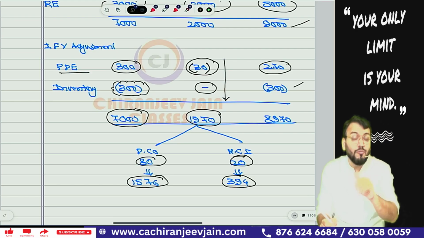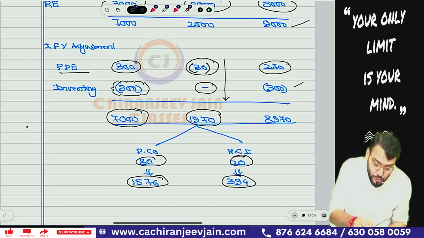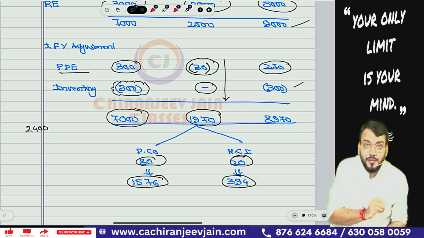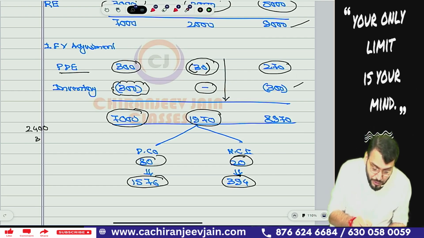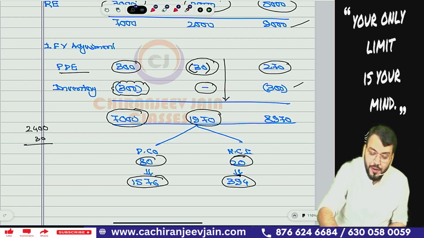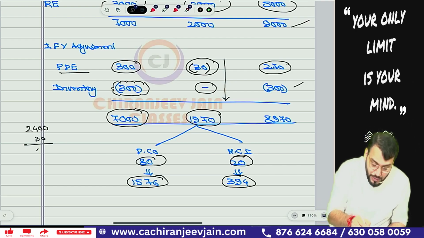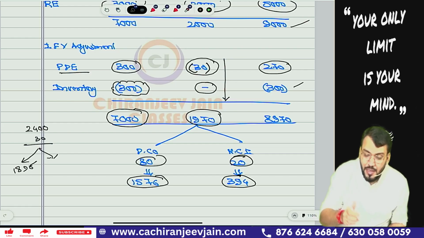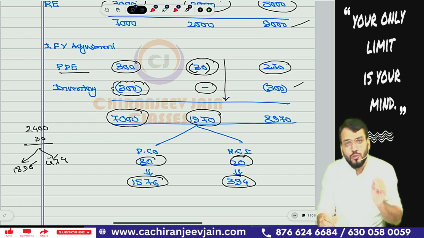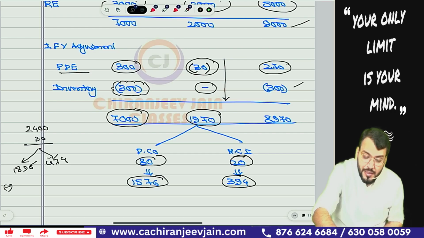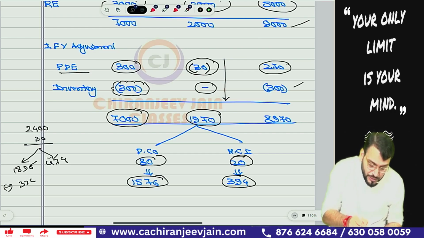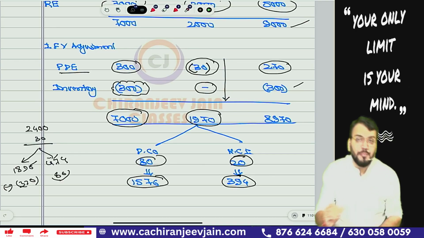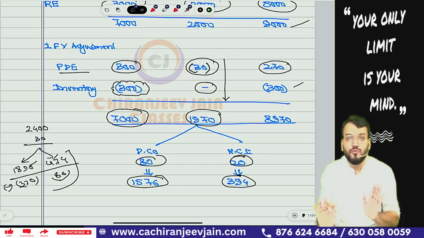Understood? However, what you can also do is this: 2,400 was the profit before dividend. Now from this you can do minus 30. So 2,400 minus 30 into 80%, how much? So you can also allocate 1,896 and 474, and then do the dividend adjustment from this, means minus 400. 80% of 400 is 320. You can do a separate minus 80 from this, so you can also allocate in this way. That is your choice.